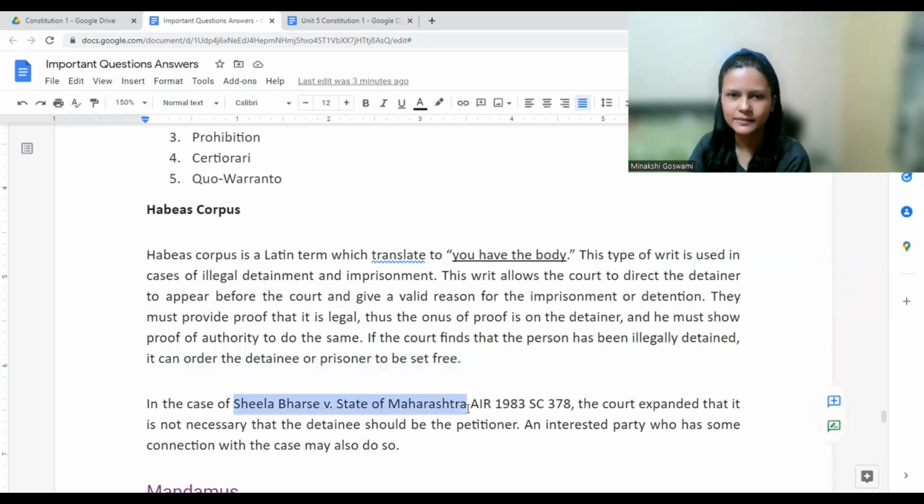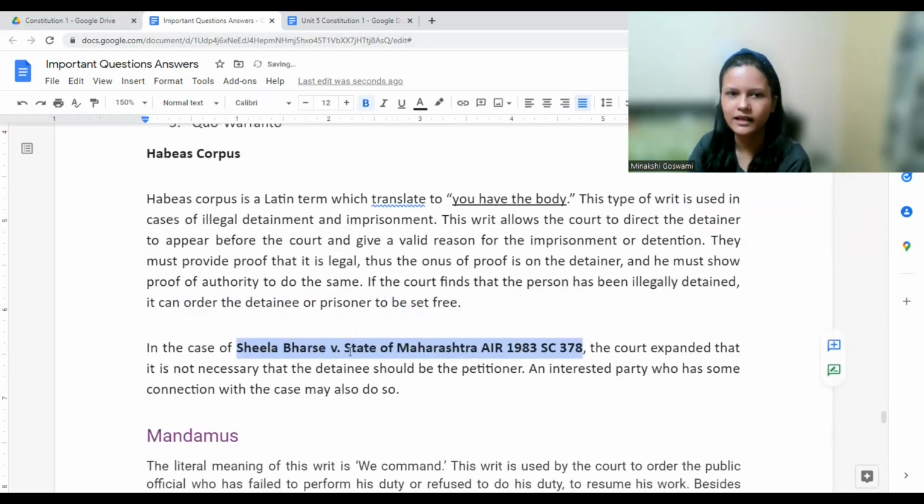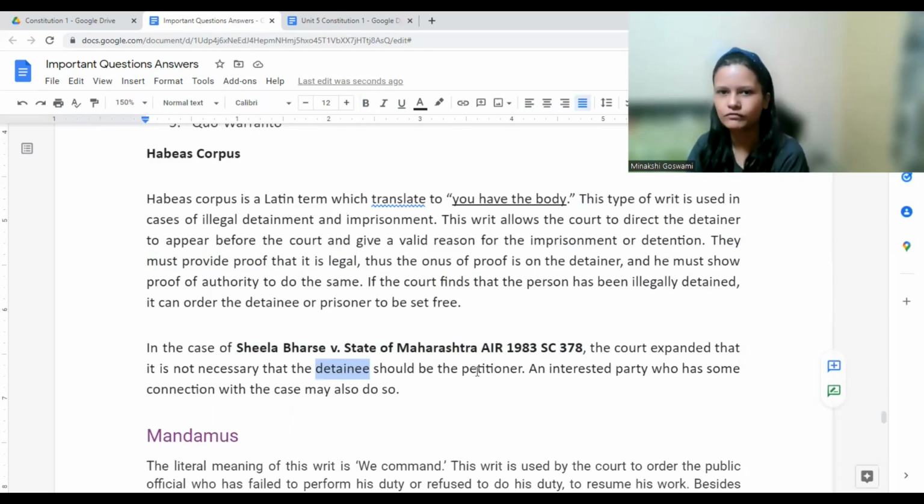Okay, we have this particular case, Sheila versus State of Maharashtra, where the court explained that it's not necessary that the detainee, as in whoever is arrested, whoever is kept in the prison, should be the petitioner. It's not necessary that whoever is arrested, that person should file the case, that person should be a petitioner.